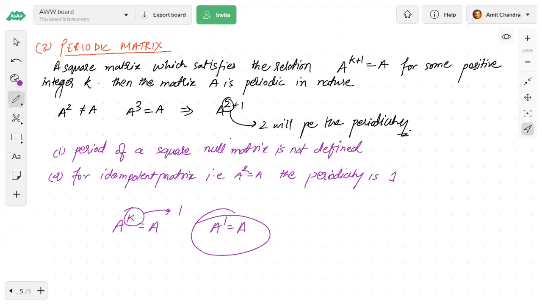But is it true? No. That is why we are writing A to the power k plus 1. Why are we not writing k? Because if I substitute k equal to 1, every matrix will become a periodic matrix according to our definition. That is why I've written A to the power k plus 1.